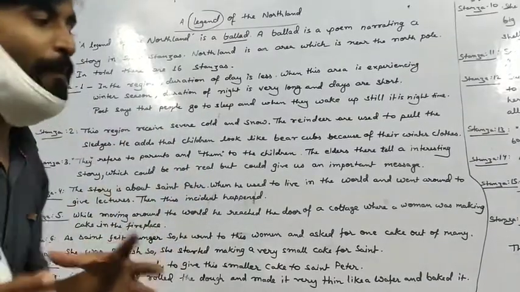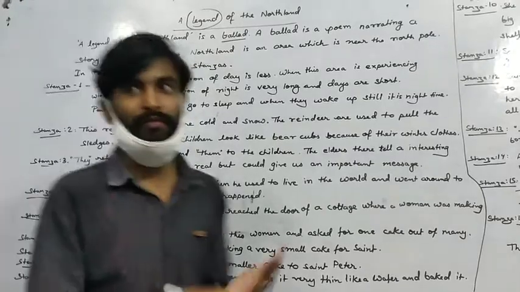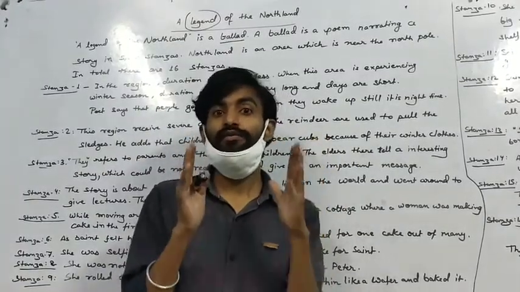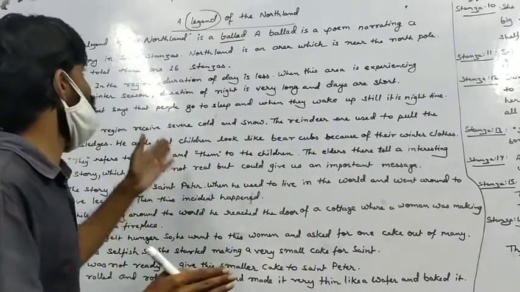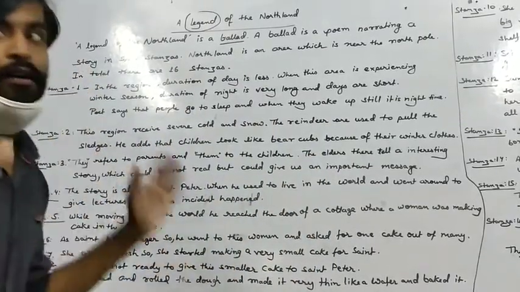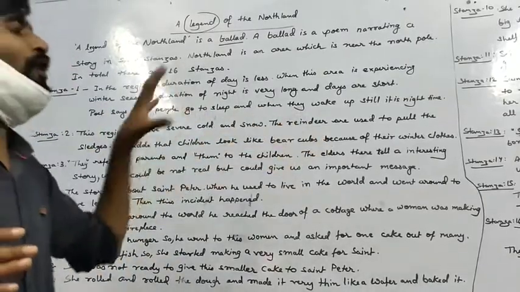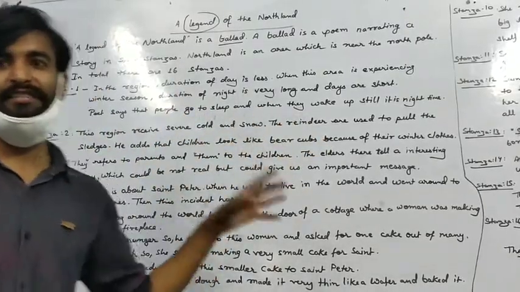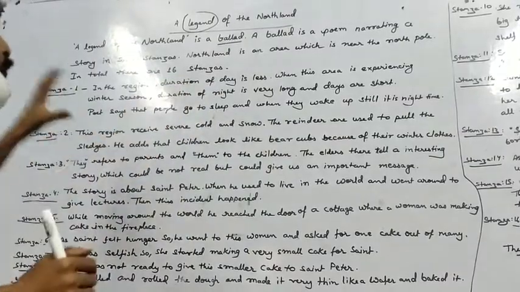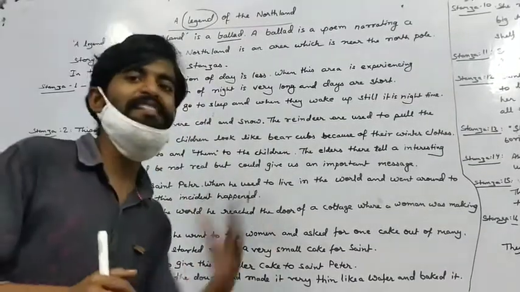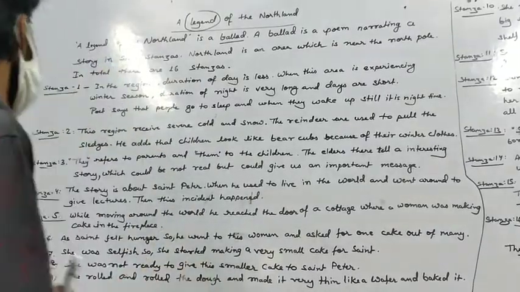Now, how many stanzas are there in this poem? You should know that there are a total of 16 stanzas in this poem. I am explaining all 16 stanzas. What are the main concepts given in all 16 stanzas? One by one, I am discussing all the 16 stanzas and what is there for you in the poem.